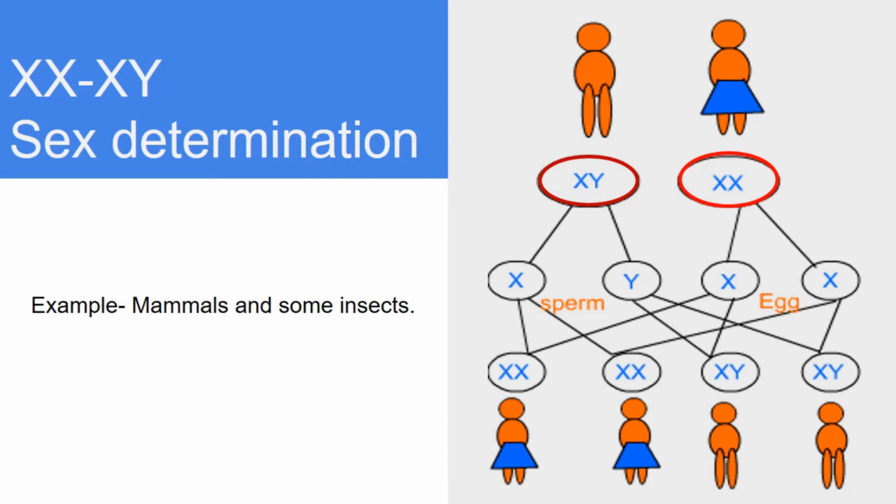In this system, males are heterogametic and females are homogametic. Males produce two types of gametes. Half of the male gametes have a single X chromosome and half have a Y chromosome. Females produce a single type of gamete having one X chromosome.